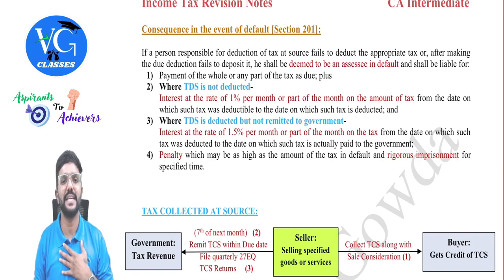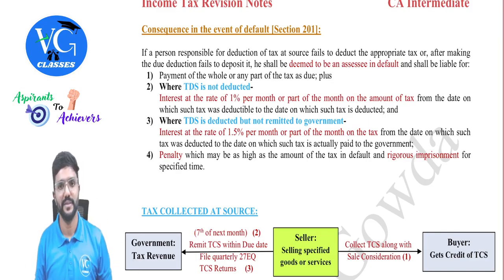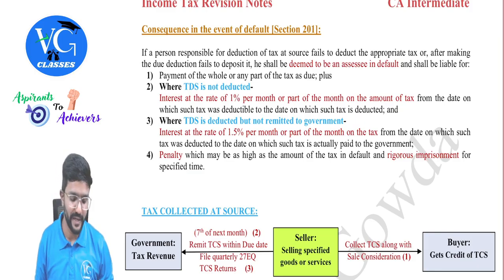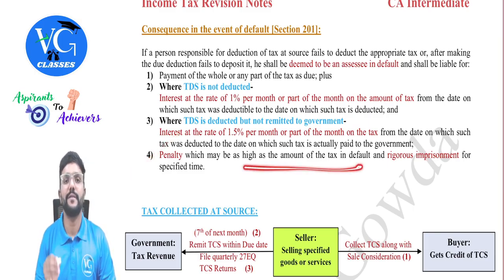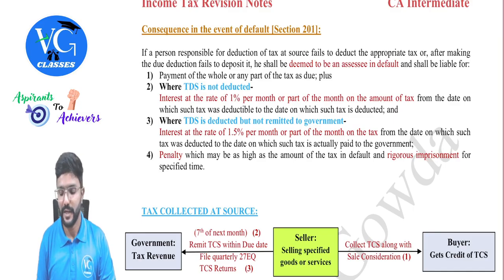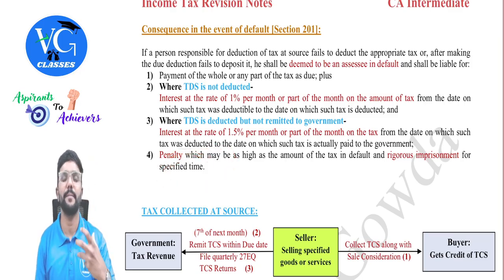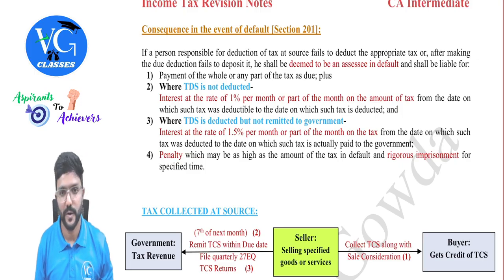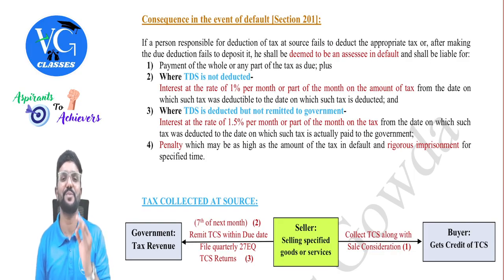In that case, the assessee, that is the payer, will be relieved from the tag of being called an assessee in default. Otherwise, there can also be a penalty as high as the amount of TDS, and there can also be rigorous imprisonment for a specified period depending upon the amount involved, guys. Got it? Yes, sir. So this is all about TDS provisions, guys.